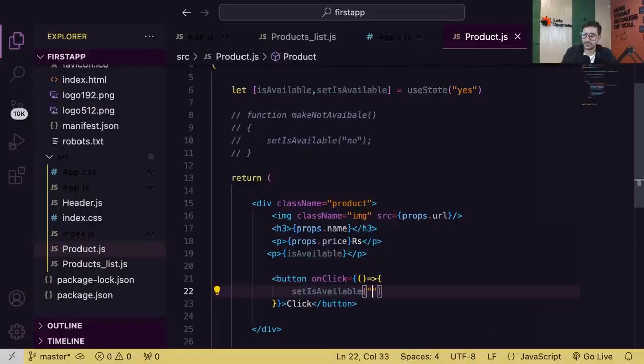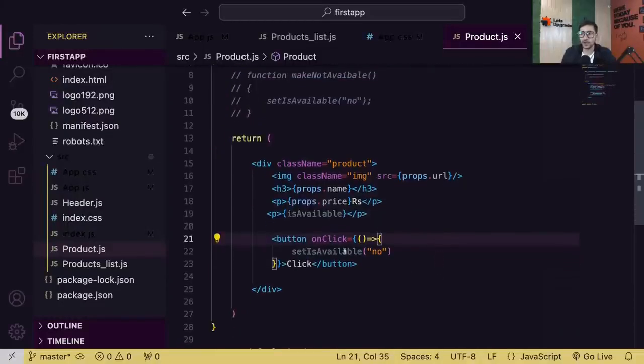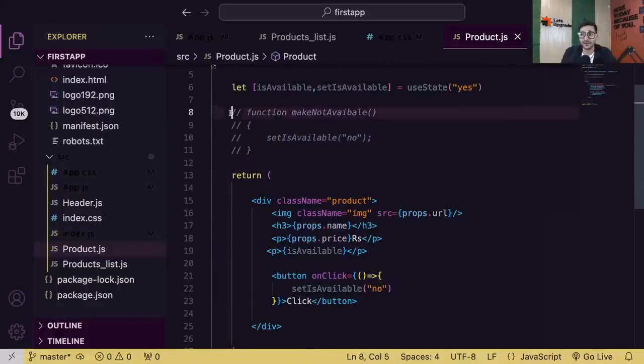That's also fine. Initially you created a separate function in which you did your task and then called it on the button. Now here I'm directly doing it on click: call this function, and inside that I'm doing this. So you can also use this shortcut rather than creating a separate function.